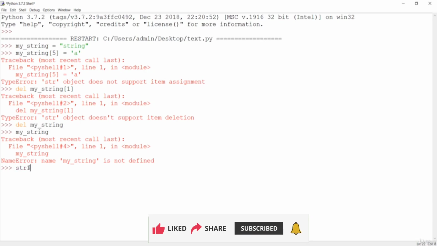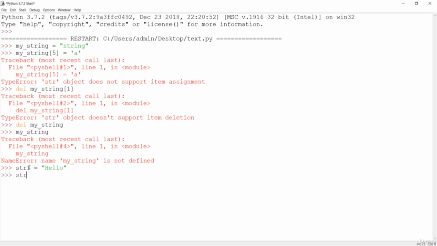So if I make two strings, str1 is hello, and let me make str2, that is Python. And if you want to concatenate these, first of all, take str1 and add it with str2. If you do this, you are going to concatenate the strings.